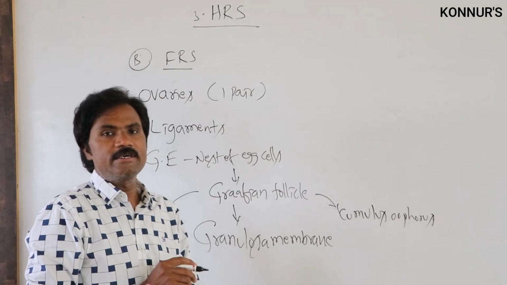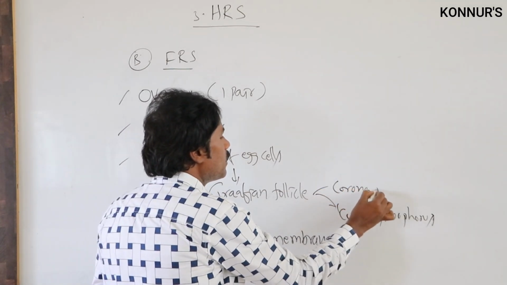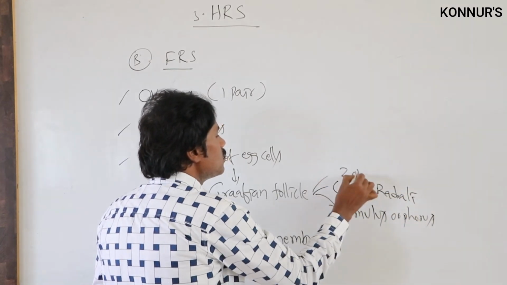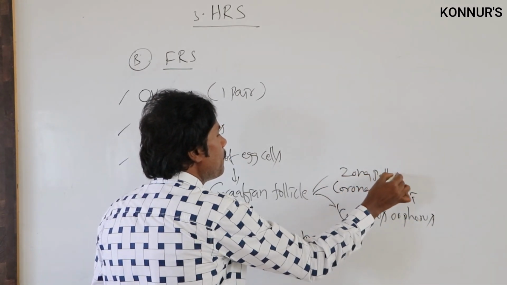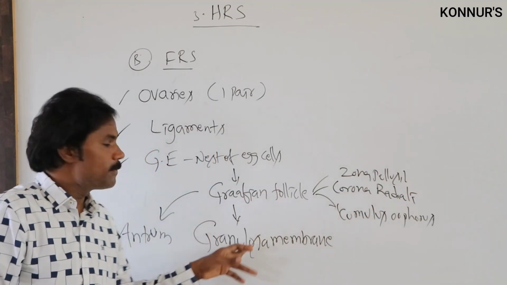Corona radiata and zona pellucida are also present. So in this Graafian follicle, all of these are present.